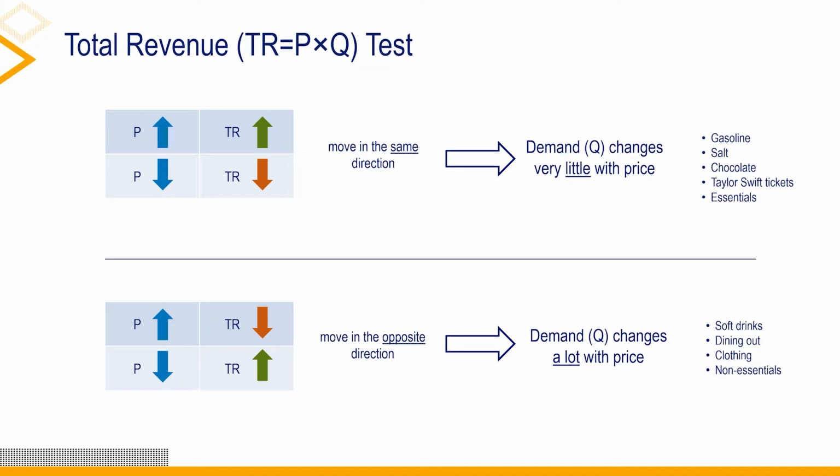To summarize, when demand changes very little with changes in price, i.e. demand is inelastic, total revenue changes in the same direction as the price change. Examples include essentials such as gasoline or salt, and tickets to a popular concert. When demand changes a lot with changes in price, i.e. demand is elastic, total revenue changes in the opposite direction of the price change. Examples include non-essentials such as dining out.